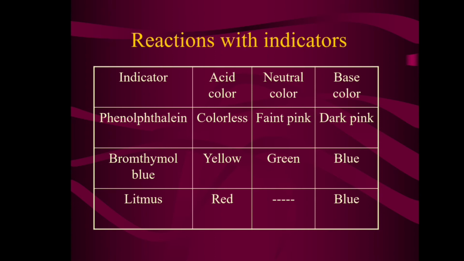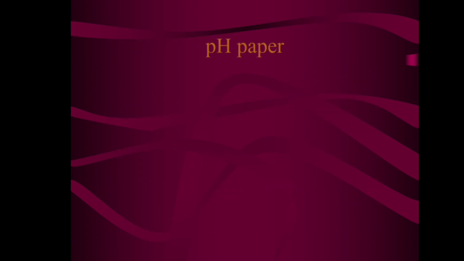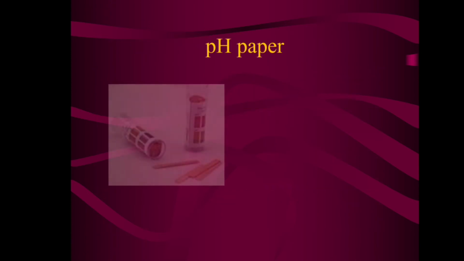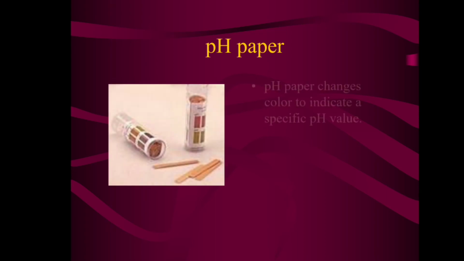Now let us see reactions with indicators. Here we can see the indicator, then acid color, neutral color and base color. Then let us see pH paper. Here we can see the pH paper. pH paper changes color to indicate a specific pH value.